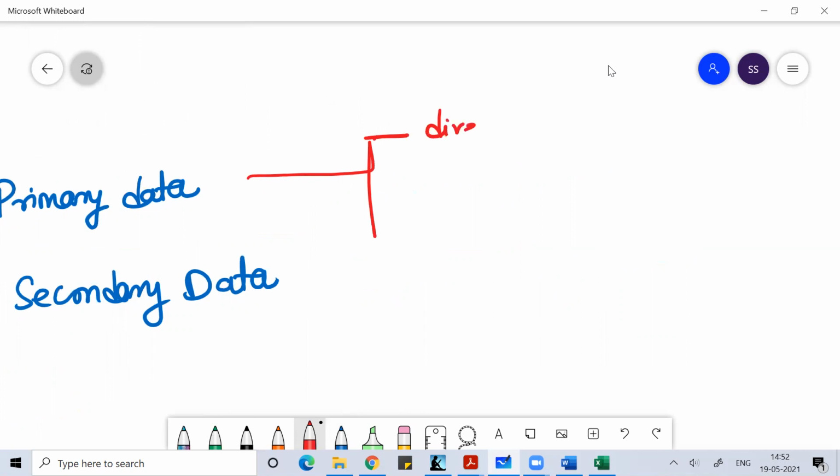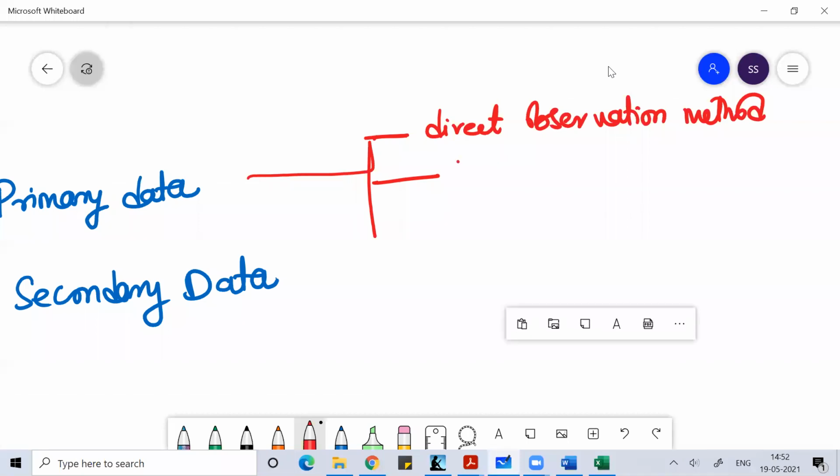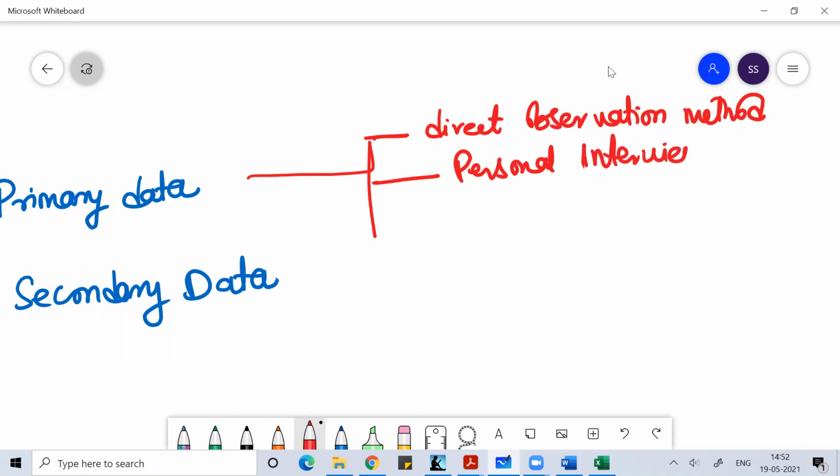You collect this primary data in different ways. You can apply the direct observation method so that you can collect the primary data, or you can collect primary data by interview. You can do personal interviews, direct interviews, or indirect interviews like telephonic interviews.